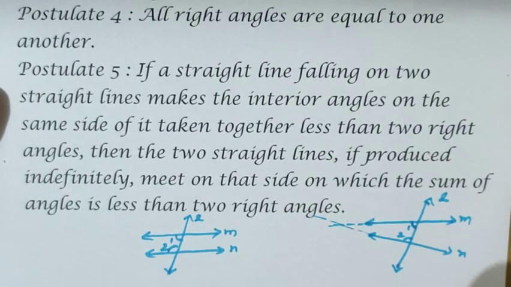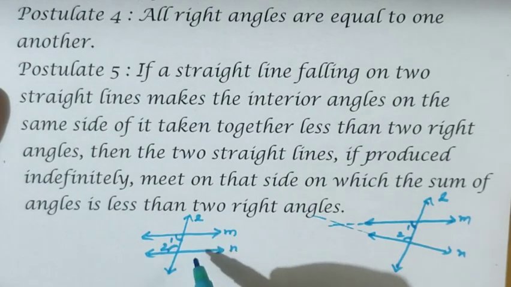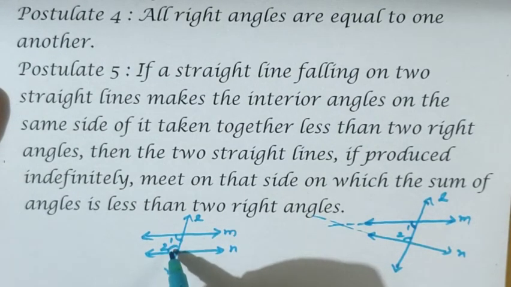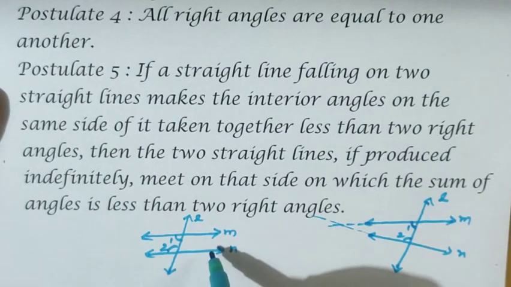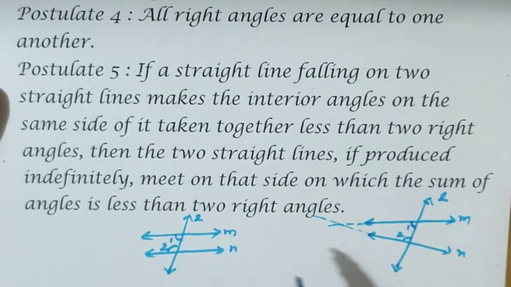You have learned both ways. So I'll repeat once again: when a transversal cuts 2 parallel lines, the interior angles on the same side of the transversal sum to 180 degree. Or when a line cuts 2 other lines in such a way that the co-interior angles are supplementary, then the 2 lines are parallel.